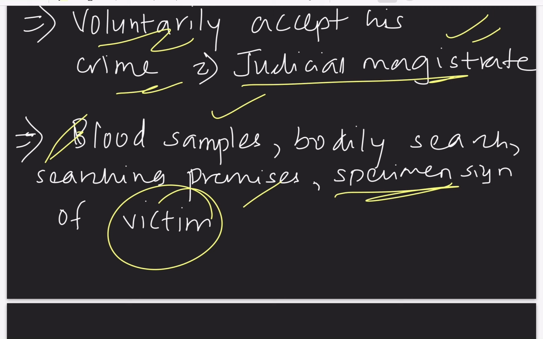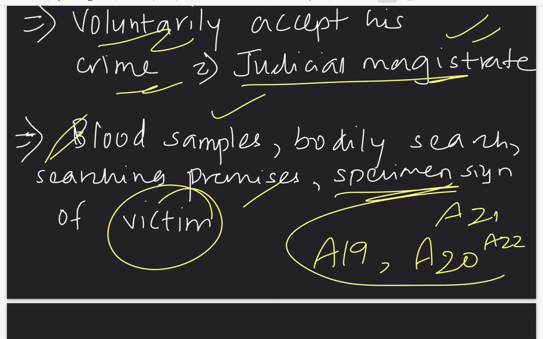So, this completes Article 20. In right to freedom, we had already studied Article 19. Now, we completed Article 20. In the later video lectures, we shall study Article 21 and 22 and complete the right to freedom fundamental right.